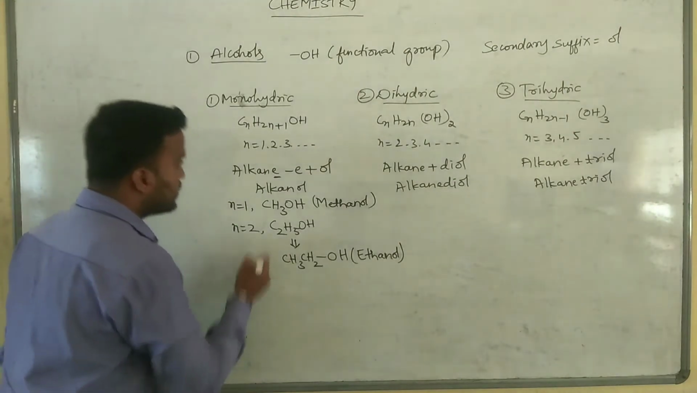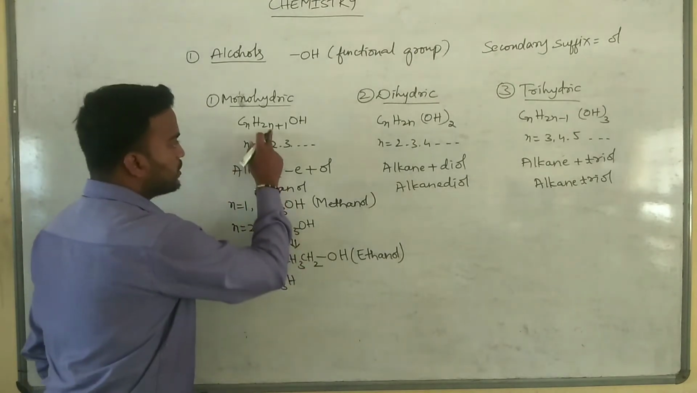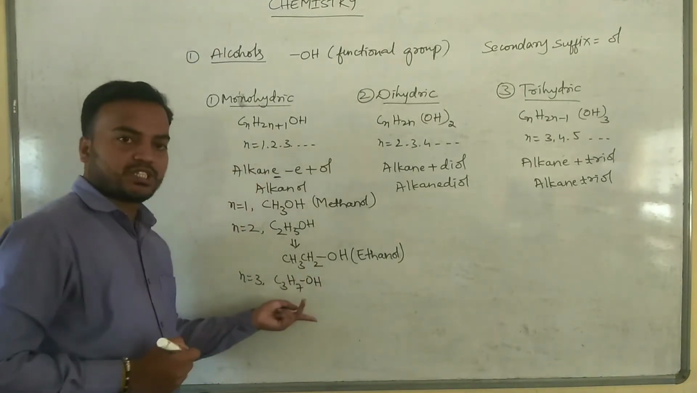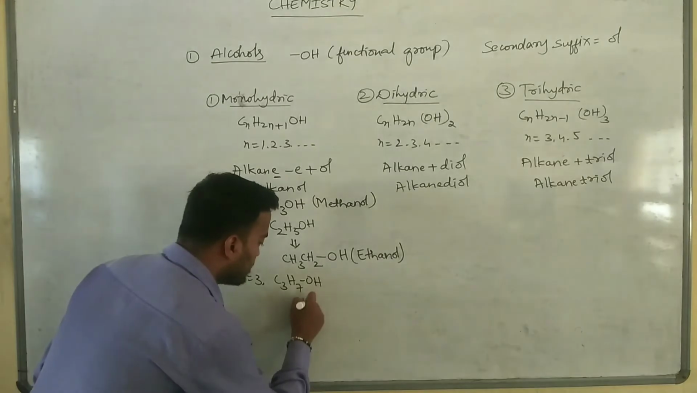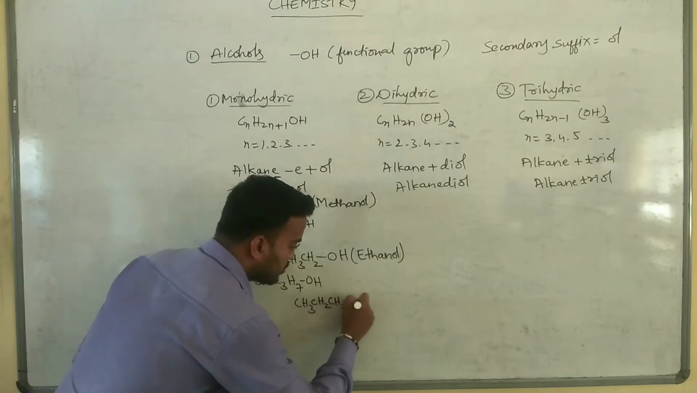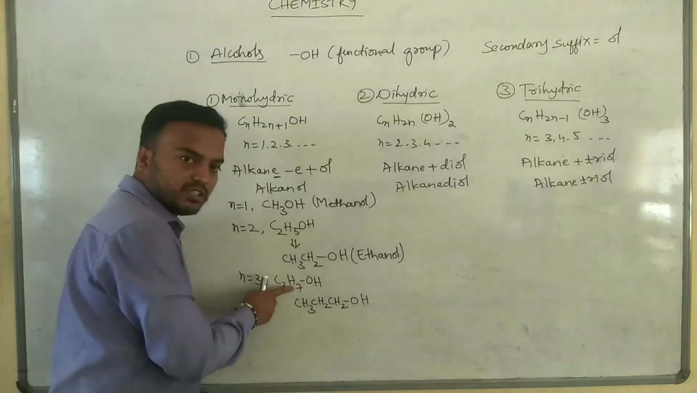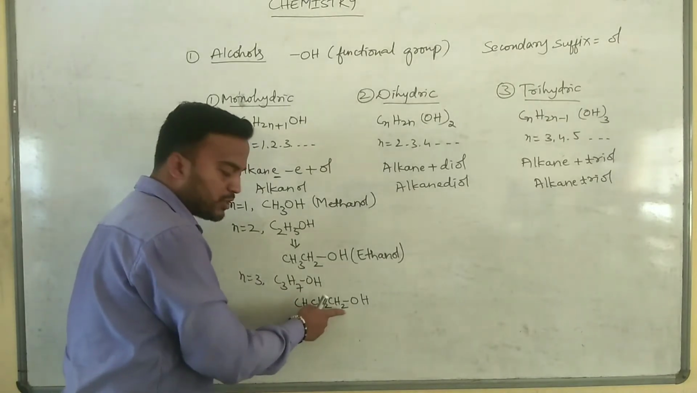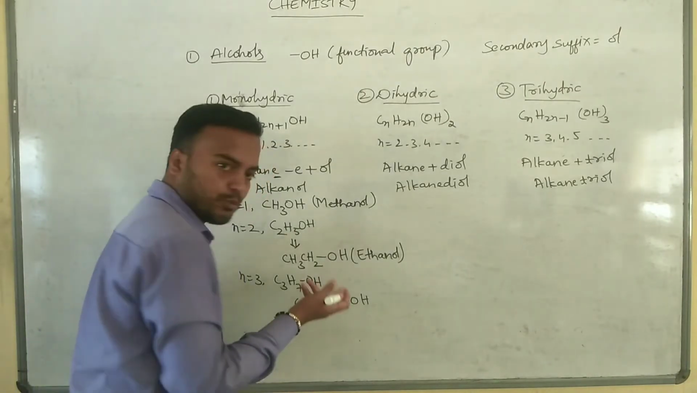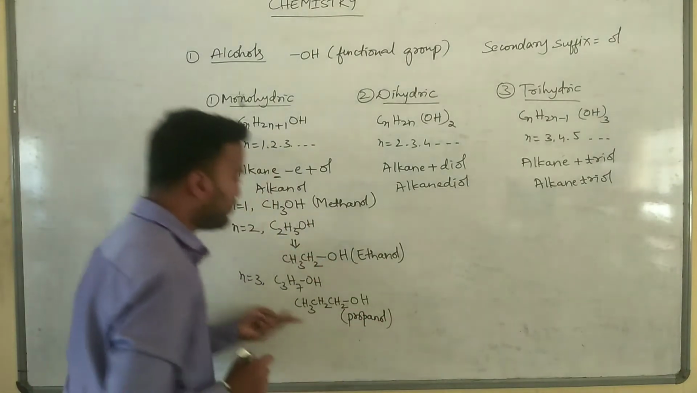Then I will put n is equal to 3. So you will get C3, then hydrogen, 3 twos are 6, 6 plus 1 is 7, OH. This C3H7OH can also be written like this: CH3CH2CH2OH. The number of carbon atoms is 3, 1 2 3. What about hydrogens? There are 7 hydrogens: 3 plus 2 is 5, 5 plus 2 is 7. So what is the IUPAC name for this compound? 1 2 3, propanol.